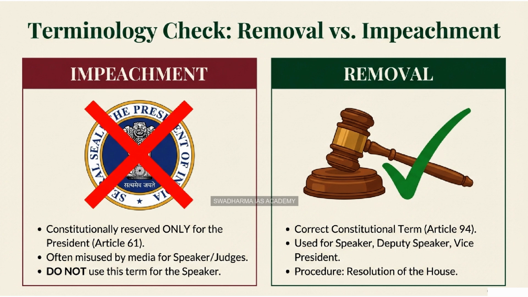By forcing a debate on the removal of the Speaker, the opposition puts the Speaker's conduct under official scrutiny. It forces the entire House to discuss the neutrality of the chair. It exerts what we call moral pressure. It's a way of placing their grievances on the official, permanent record of Parliament for history to judge, and forces the Speaker himself to stand up and defend his neutrality, which might, in theory at least, make him more cautious in the future. That makes perfect sense.